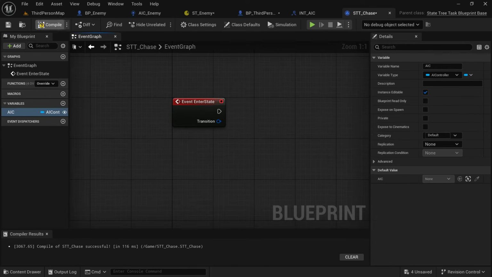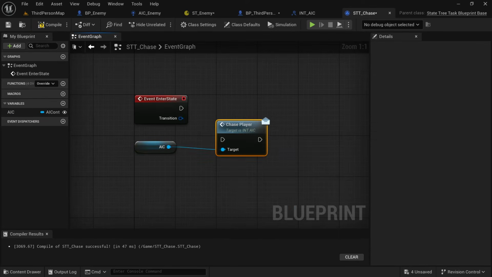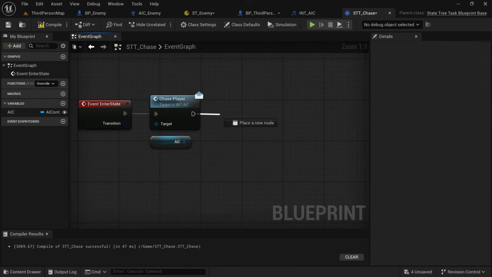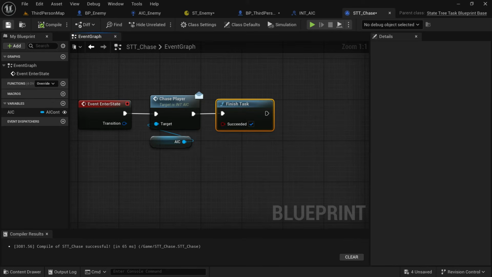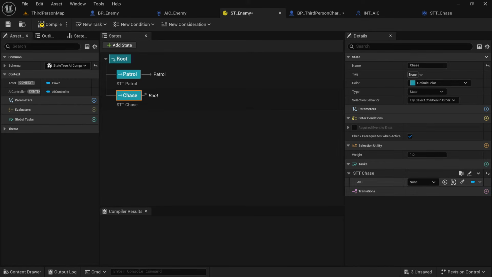Drag that into the event graph, then search for chase player. This will call a reference to the interface we just implemented to fire the event. Then just search for finish task. If we don't do this, we never finish the state and we'll never move on. Now we need to actually add this task, so next to task, click on the plus button. It will give you that input value that you need, so just go on the side and make sure it's linked to the context.